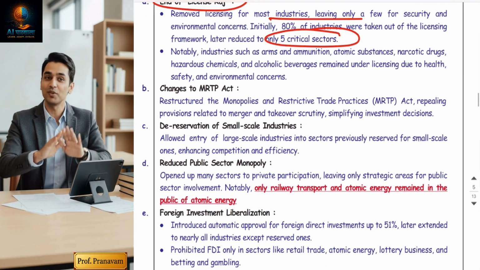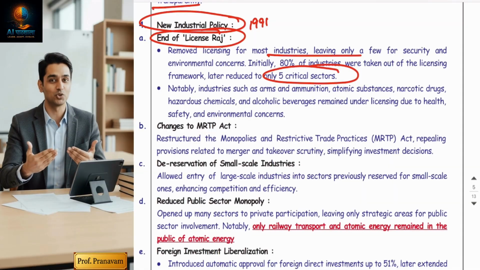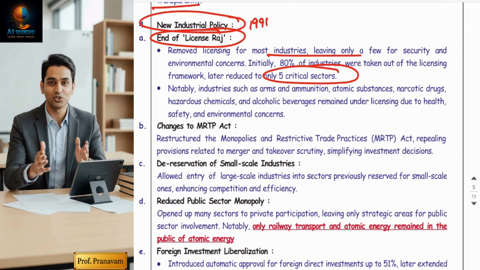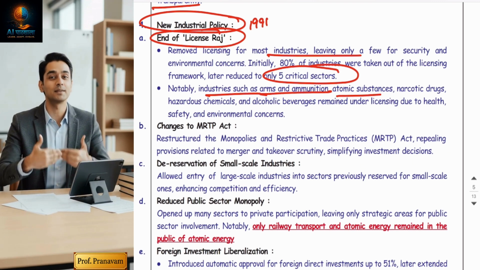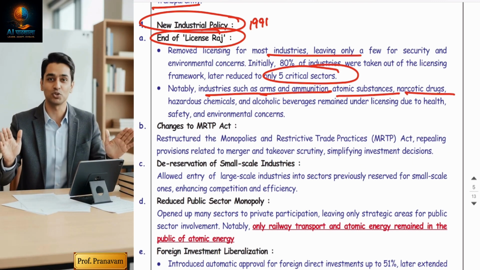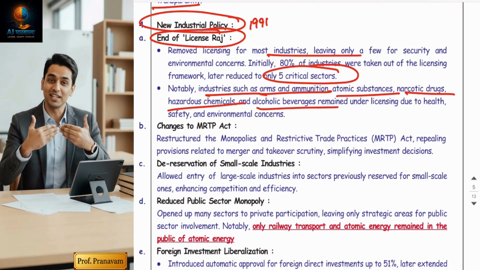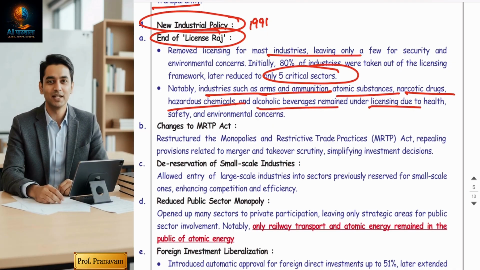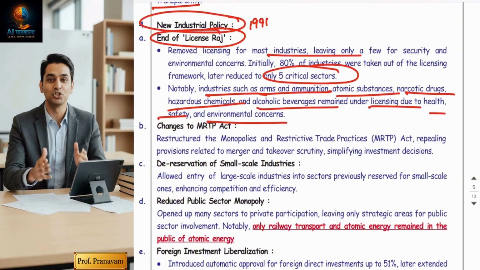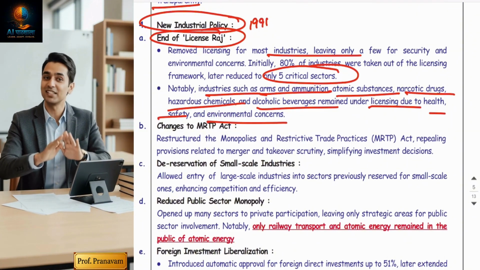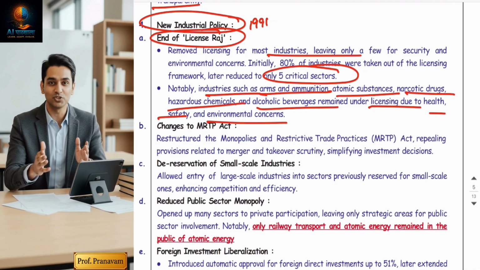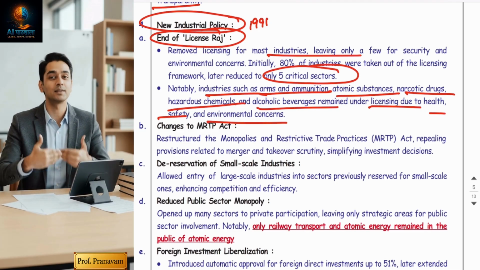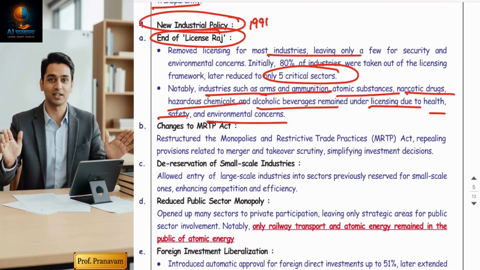That is very logical because these are sectors very risky for society: arms and ammunition, atomic substances, narcotic drugs, hazardous chemicals, and alcoholic beverages now need a license, because of health, safety, and environmental concerns. Yes, these are the five sectors. If you want to start a business of cigarettes, alcohol manufacturing, hazardous chemicals, or arms and ammunition, you need to take a license from the government.